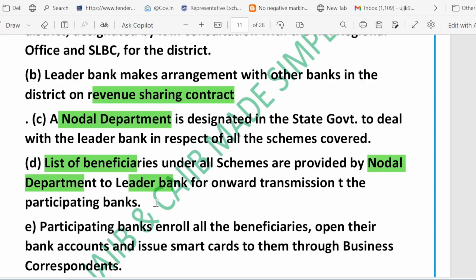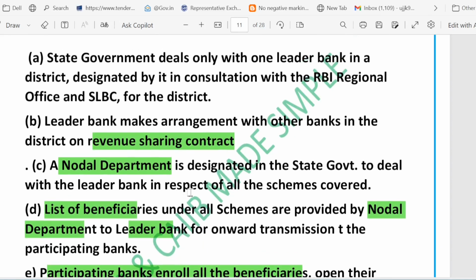And then the participating banks enroll all the beneficiaries, which means open a bank account for them and issue a smart card via business correspondent. So in simple terms, the state works with one main bank in the district, which then works with all other banks to make sure that payment reaches the right people quickly and safely. Please remember it.